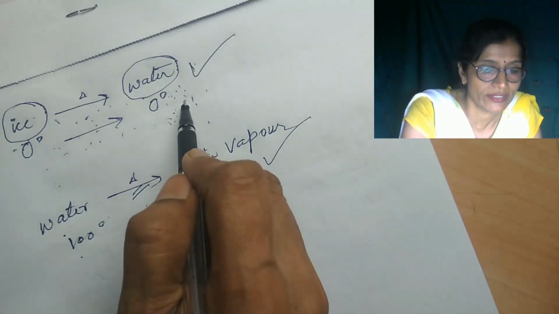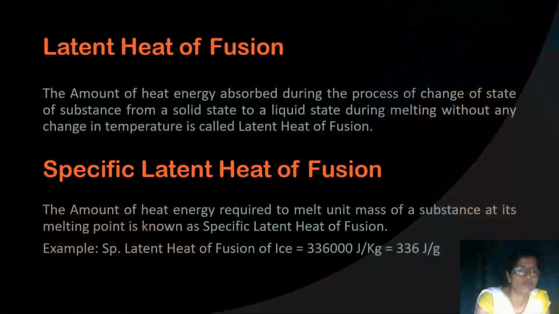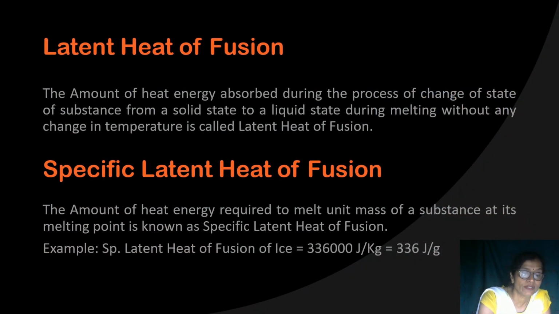So specific latent heat of fusion is what? The amount of heat energy required to melt unit mass of a substance at its melting point. Unit mass may be 1 kilogram or 1 gram. Means 1 kilogram of ice to 1 kilogram of water, or 1 gram of ice to 1 gram of water. Whatever the heat supplied, that is known as specific latent heat of fusion. The word specific is always related to unit mass of the substance. So that is specific latent heat of fusion.